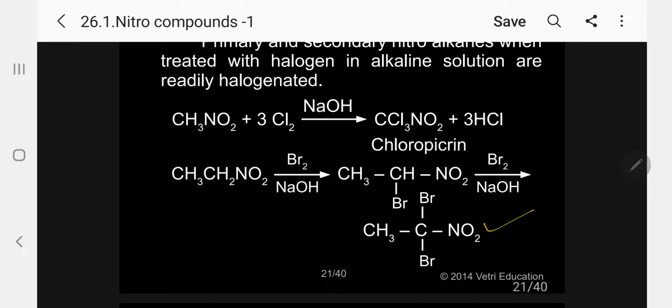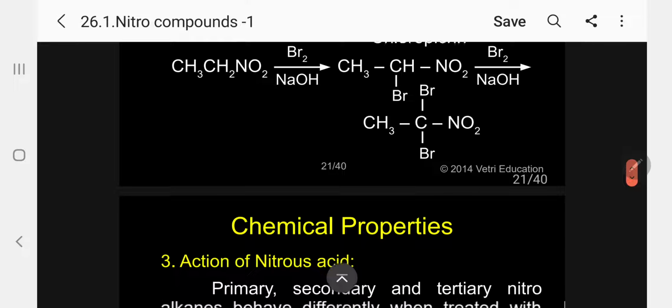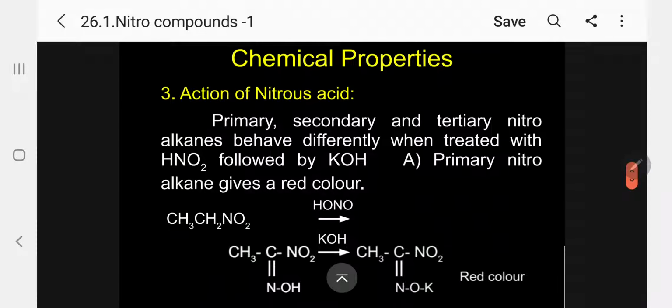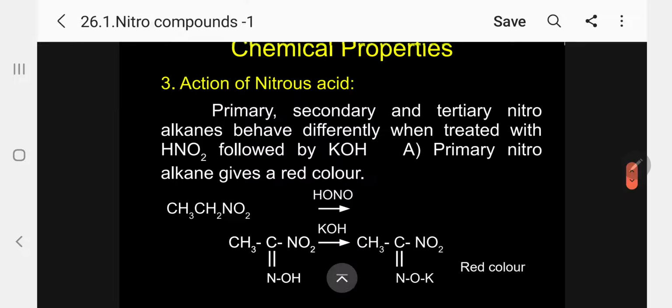So we are getting 1,1-dibromo-1-nitroethane. This is the product formed. In primary, all 3 hydrogens are substituted. In secondary, all the 2 hydrogens are substituted. Kindly follow. This is also primary. This is ethane. Coming to the action of nitrous acid.